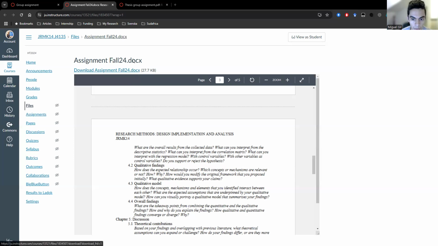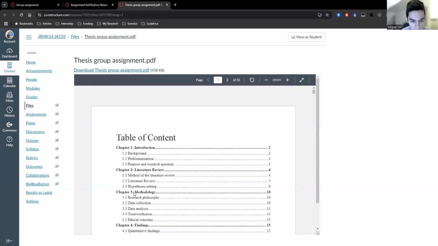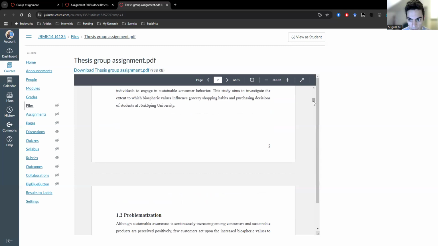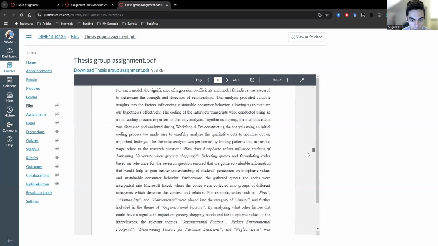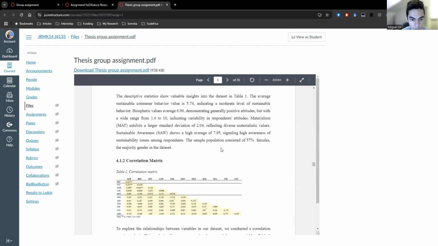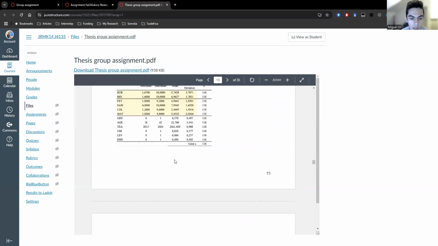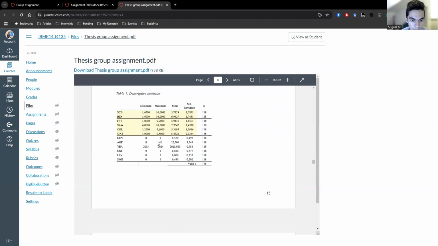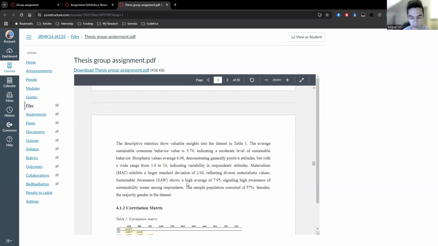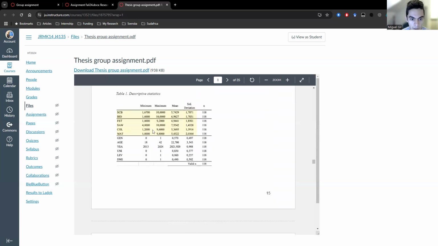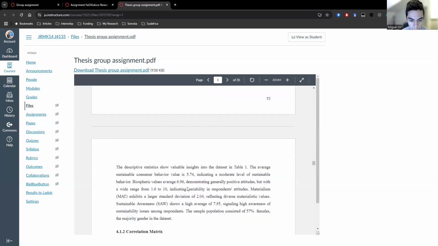So let's move to the good assignment example because I think they did a good presentation of the quant findings. You go all the way to 4.1. So see, they actually start with a subsection that they call 4.1.1. And they first present the table and then later discuss it. I think this is up to you. You can do whatever you prefer. You can start with the text and then later put the table, or the other way around.